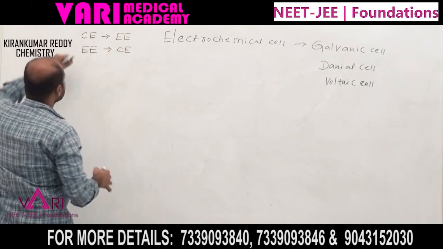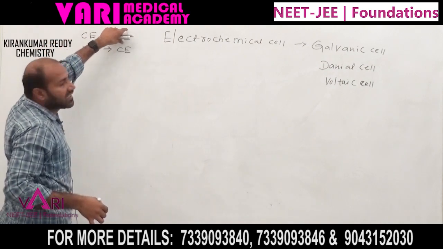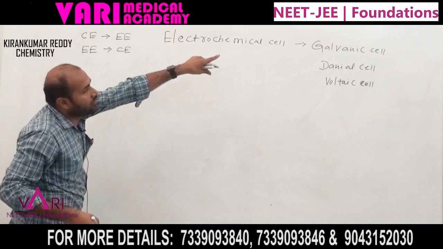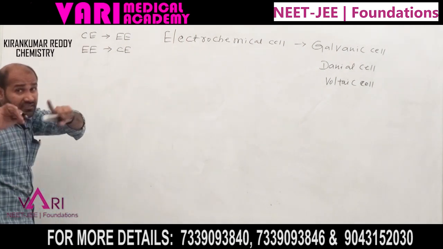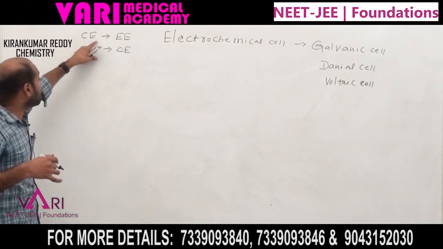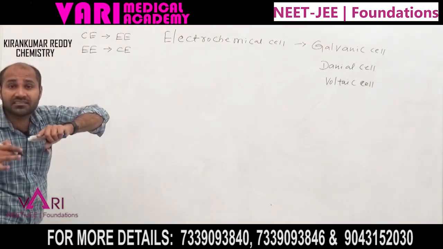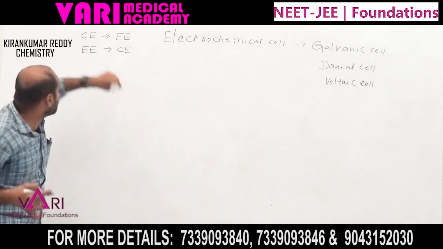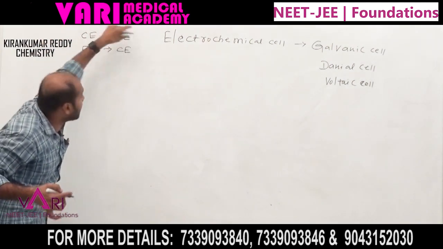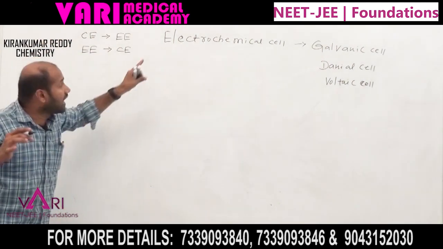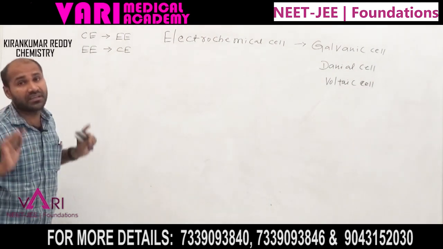What is the device which converts chemical energy to electrical energy? That is called a galvanic cell. Listen students, very important. Chemical energy is converted to electrical energy, a spontaneous redox reaction occurs at the electrodes. That is called an electrochemical cell or galvanic cell.